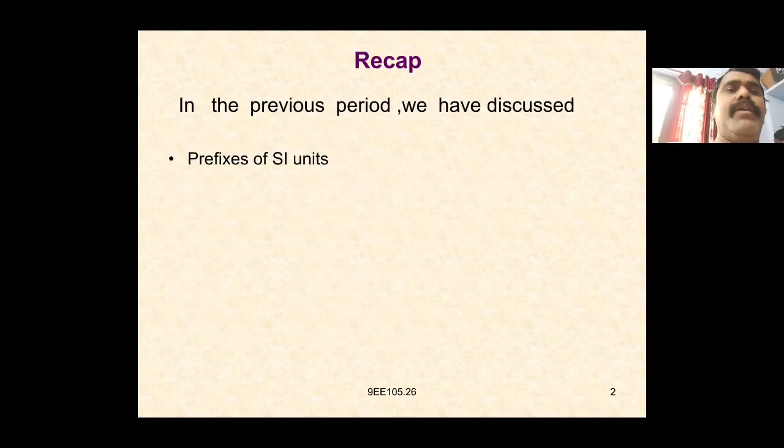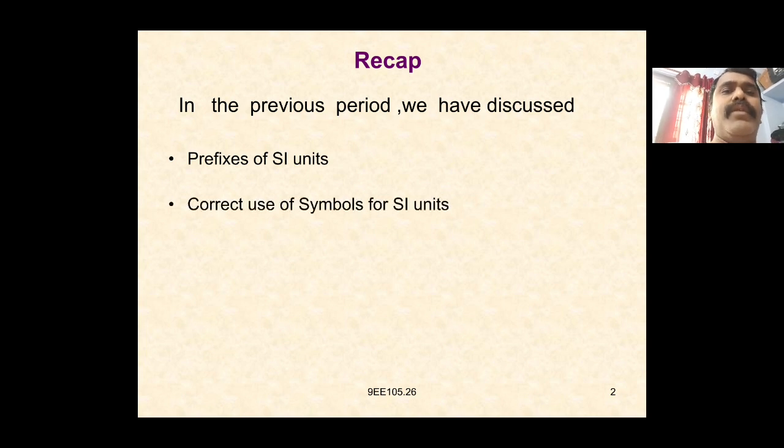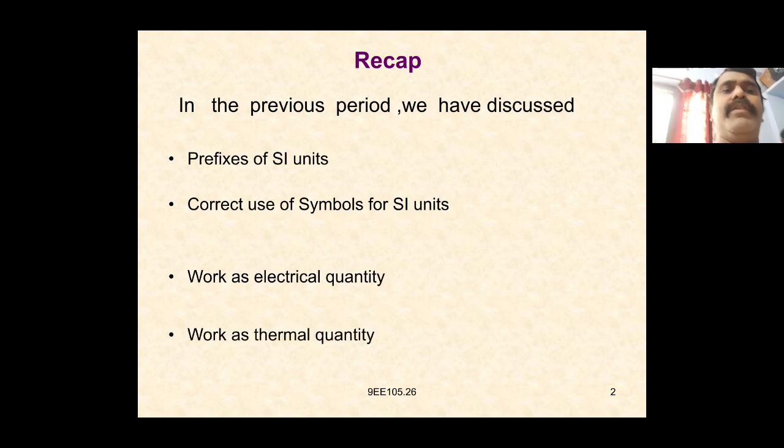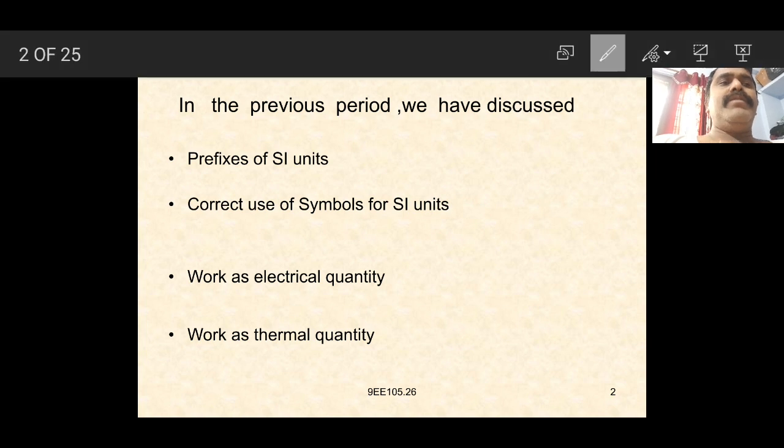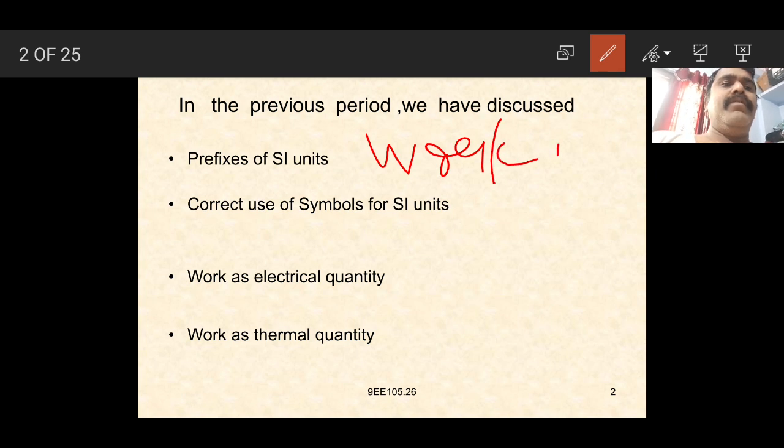In the previous period, we discussed the prefixes of SI units, correct use of symbols for SI units, work as an electrical quantity, and work as a thermal quantity. Work is measured in joules.